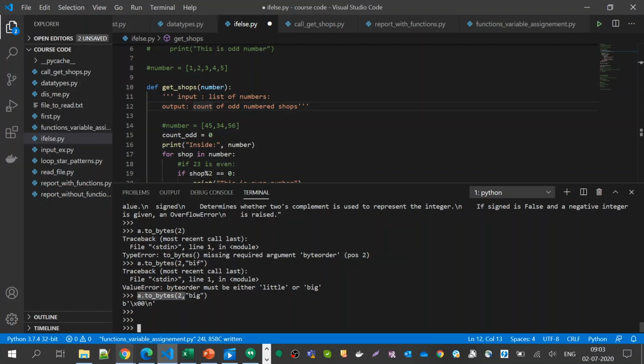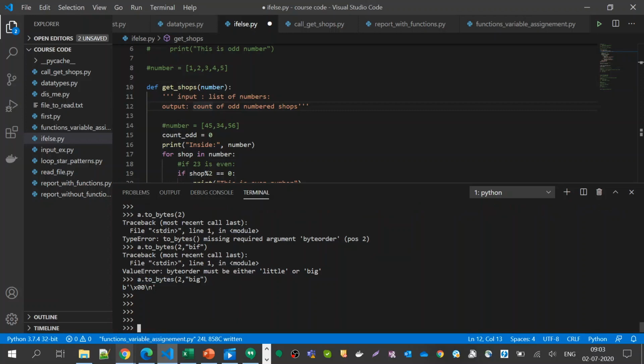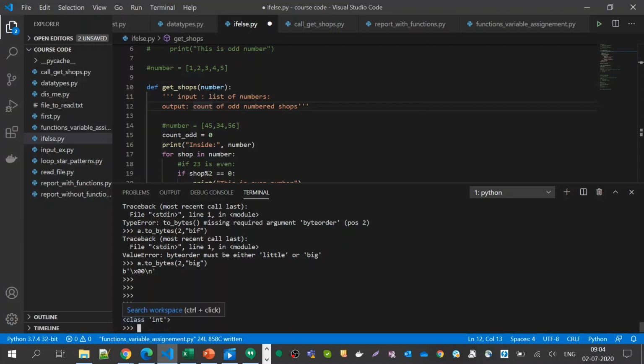So now I just figured out how to use an unknown function. This is how you intuitively find out things inside an object. That is about integers, and you can do this for anything else. Say you have a big piece of code and some variable, and you want to find out what kind of object it is. You just type that variable, and it will say, okay, this is class int.